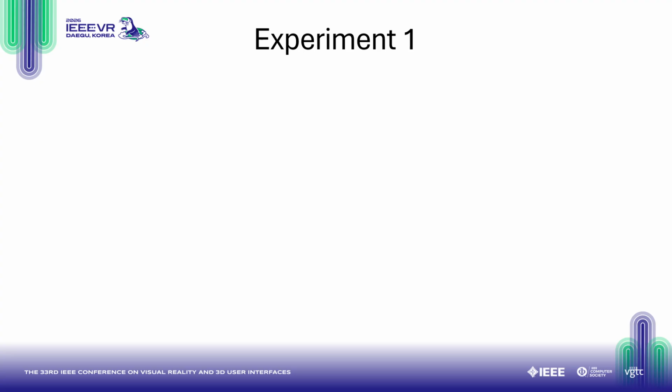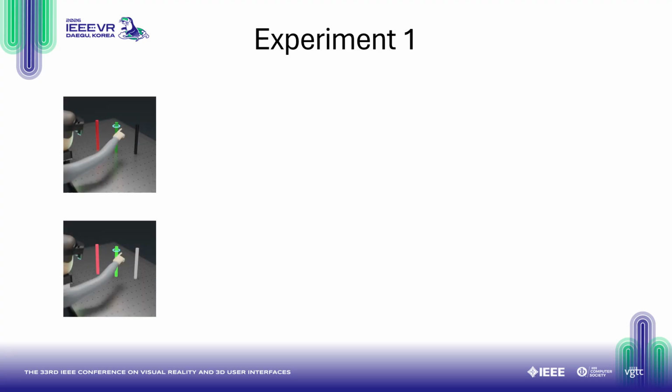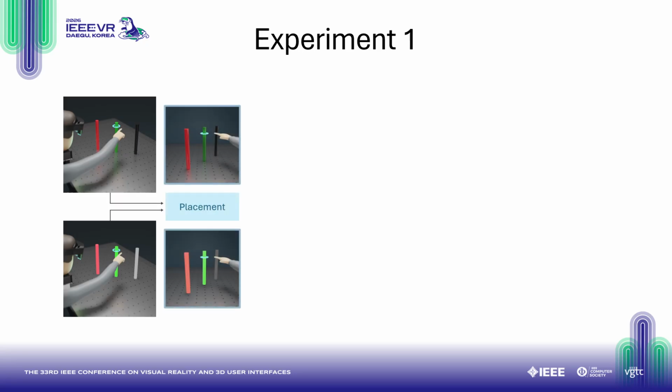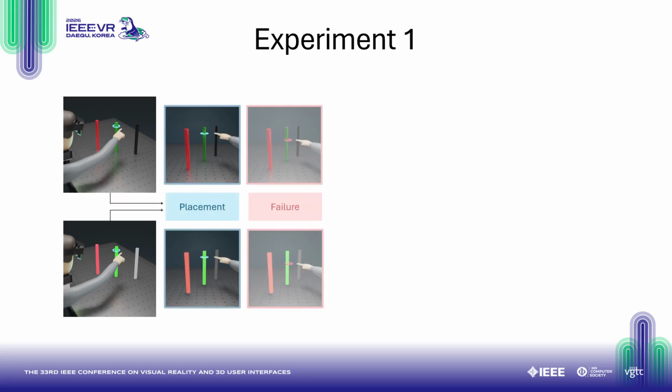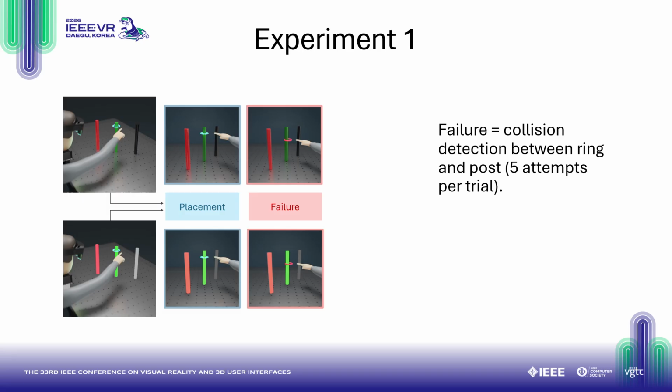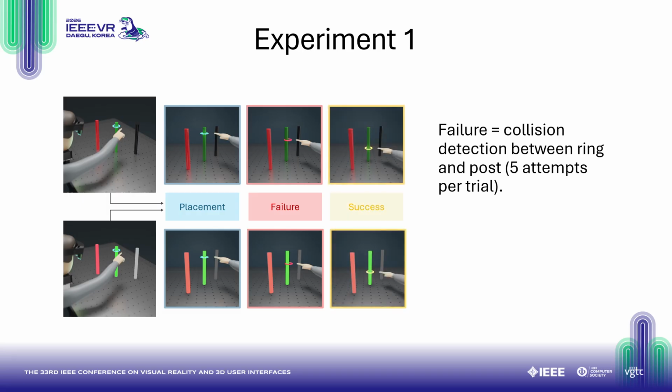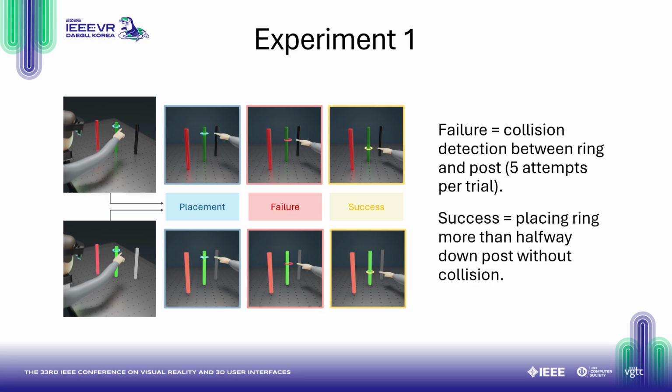For both groups, each trial began with a text-based prompt on which target post to place the ring on: red, green, or black. During the act of placement, the ring was rendered with a blue vertically striped texture. If at any point the ring made contact with the post, it would turn red and fall, signifying a failed attempt. Participants were given a total of 5 attempts per trial, and there were 5 trials per post. If all 5 attempts failed, the experiment would automatically proceed to the next trial. If the ring was placed more than halfway down the post without any collision, it would turn yellow, indicating a successful attempt.